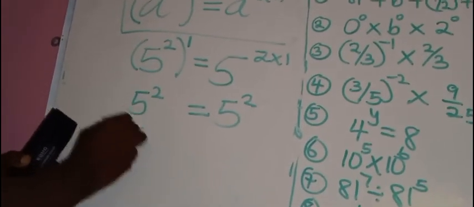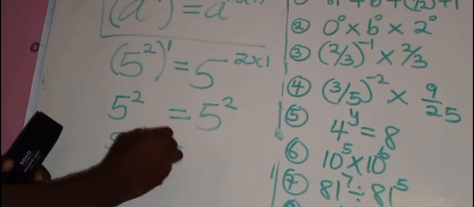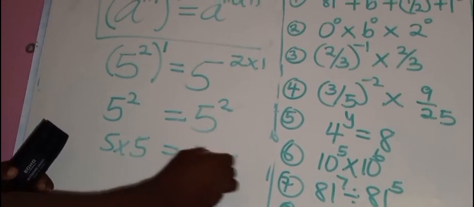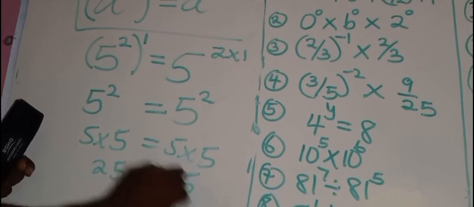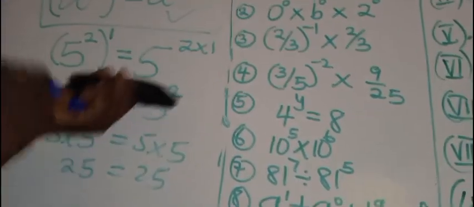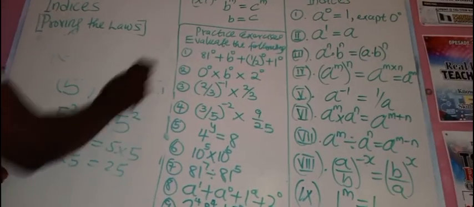This is 5 times 5. This is also 5 times 5. What is 5 times 5? 25 equals 25. It means that this law is valid. All right. Now, yes, this one is very interesting. Can we see that? The next law.